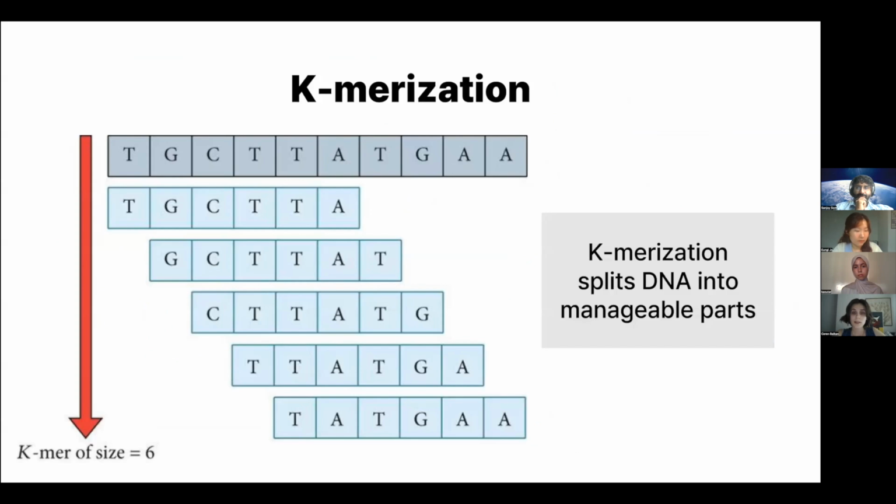We use k-merization as a pre-tokenization system. K-merization is based on a defined number K as a reading frame. Here we can see an example where K is defined as 6, and starting from the first 6 nucleotides, this k-mer shifts 1 nucleotide at a time and reads the whole long DNA sequence. As a result, it splits DNA into manageable parts.